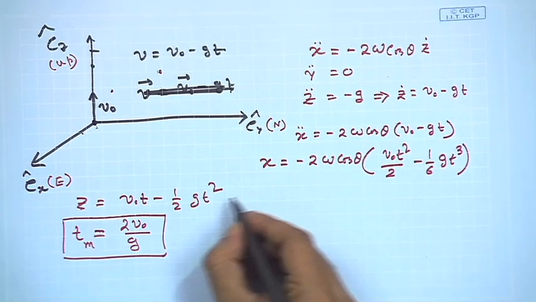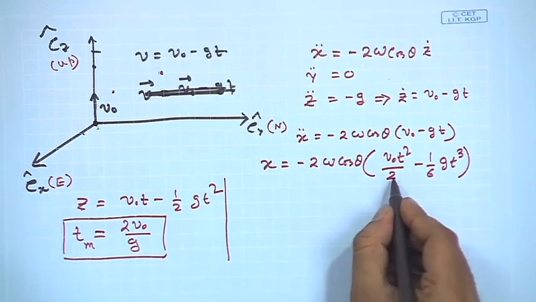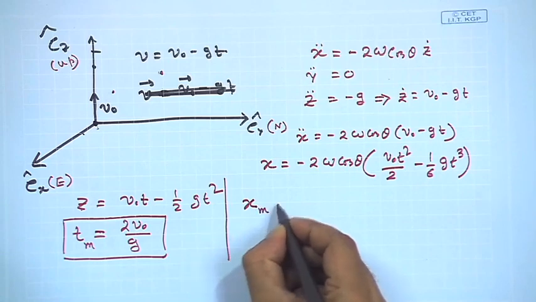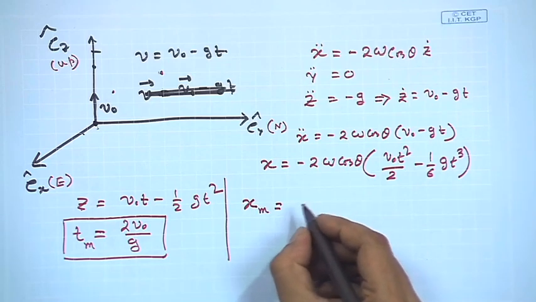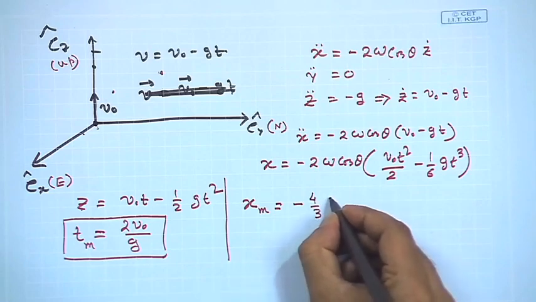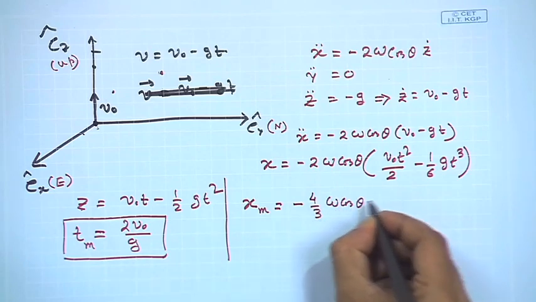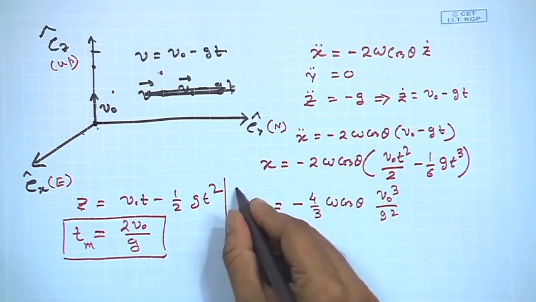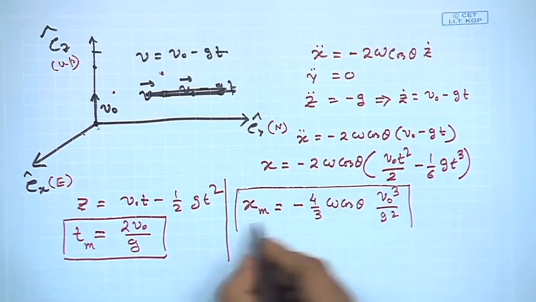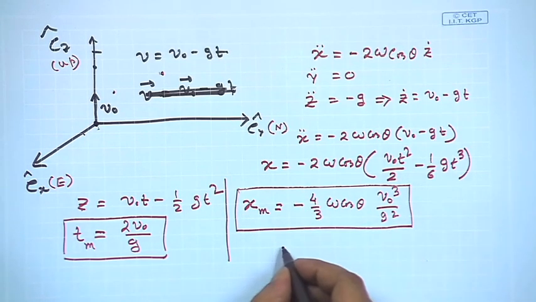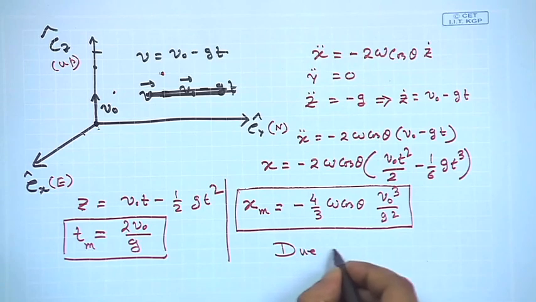So, when we put this into this relation to get the total maximum deviation, what we get is minus 4/3 omega cos theta v 0 cubed by g square, right.